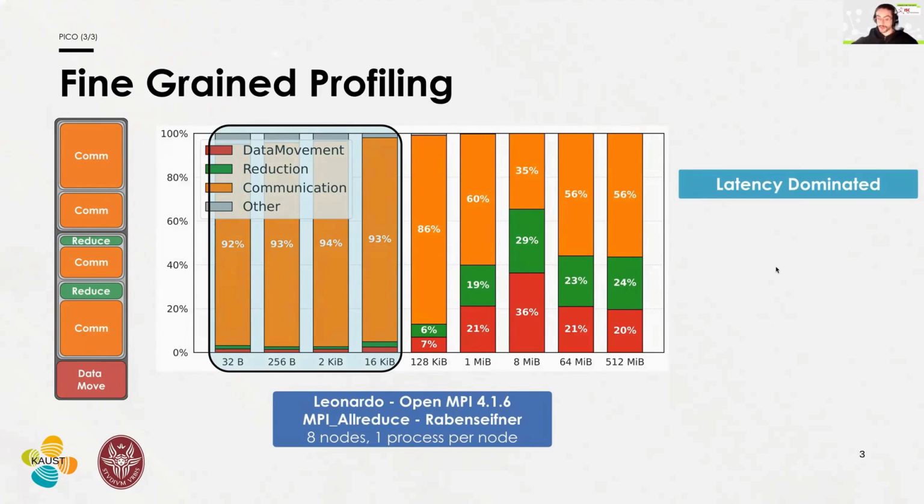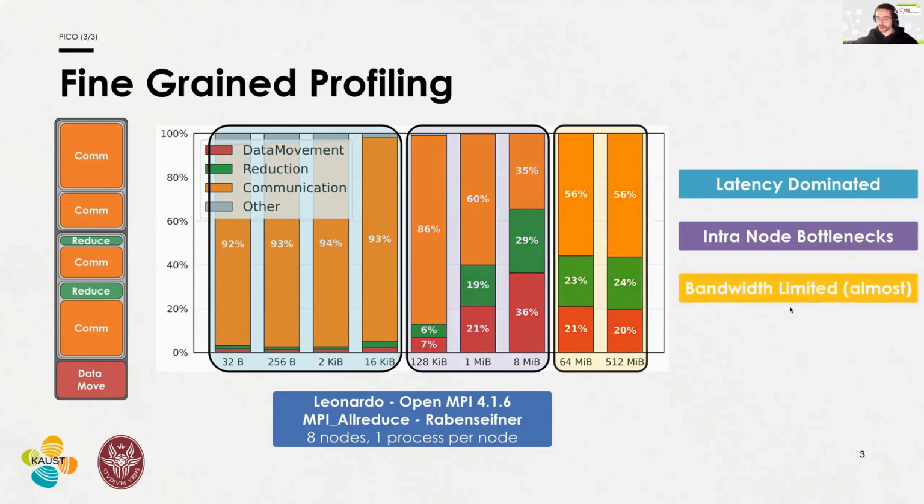Then, when we move to middle-sized vectors, we can see that a lot of intranode bottlenecks start to appear, mainly reduction and data movement to and from temporary buffers. Then, when we move to bigger vectors, we can see that communication starts becoming again a predominant factor, but the intranode bottleneck seen before remains very important.